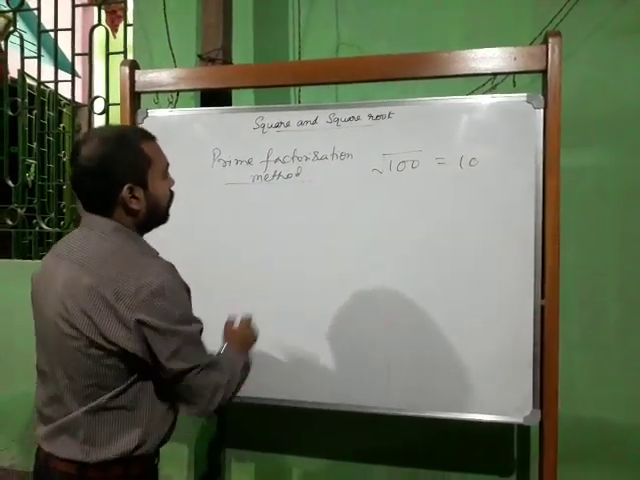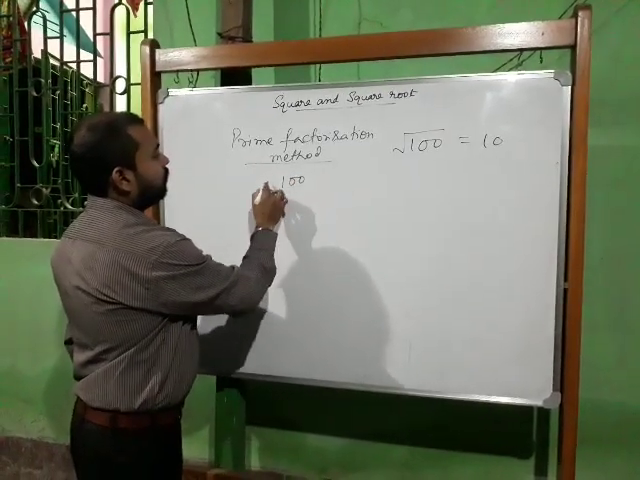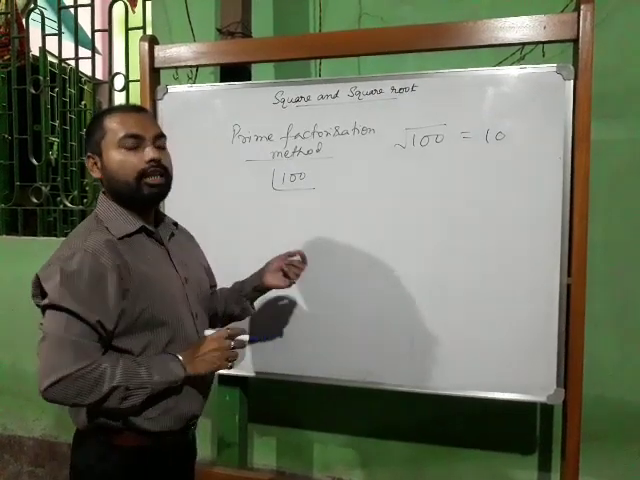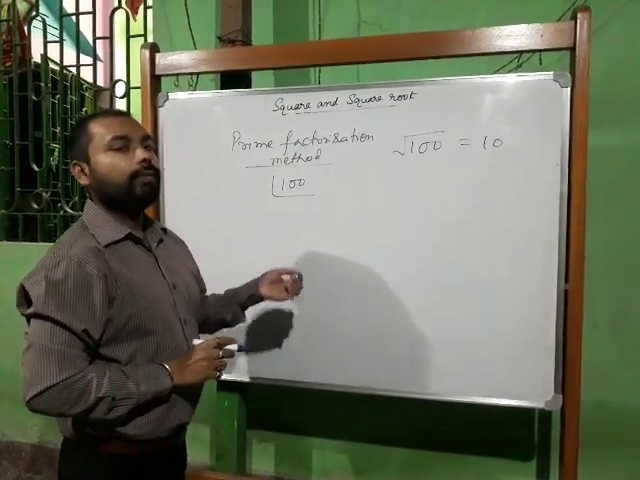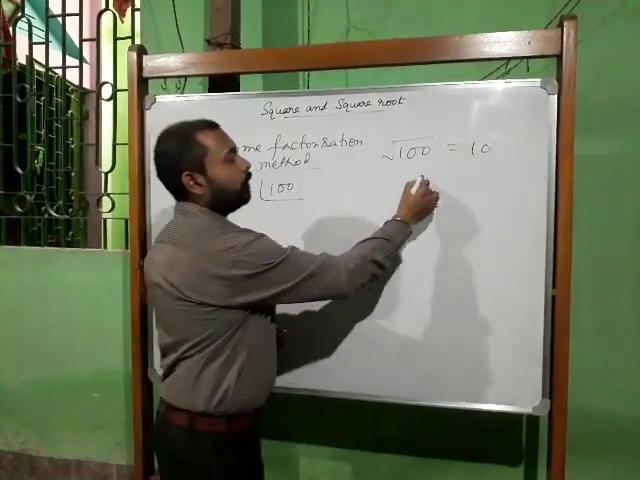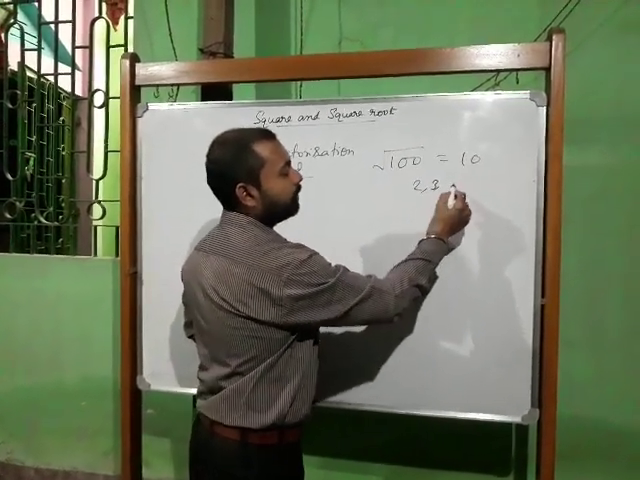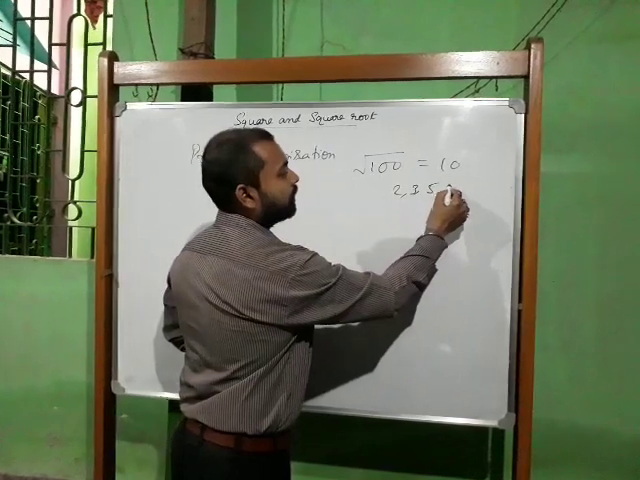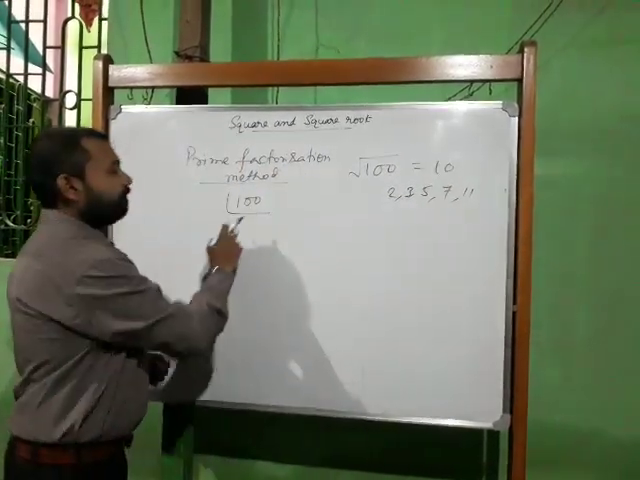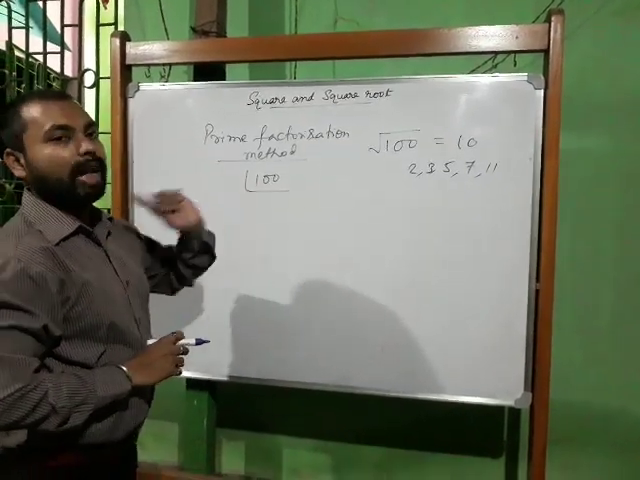Now, as you know, what are prime numbers? Prime numbers are those numbers which are divisible only by the number itself and 1. For example, 2 is a prime number, 3 is a prime number, then 5, 7, and again 11 are prime numbers. So in prime factorization we will always divide with prime numbers.